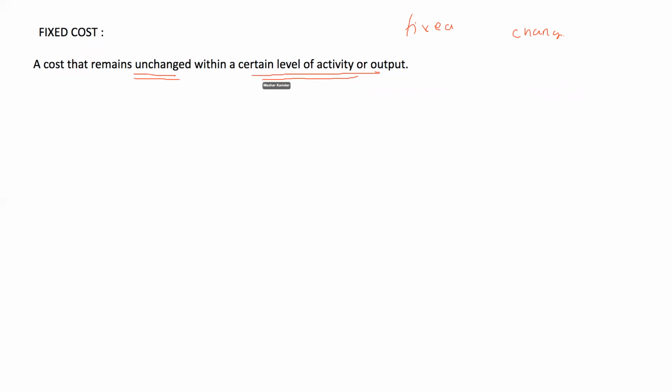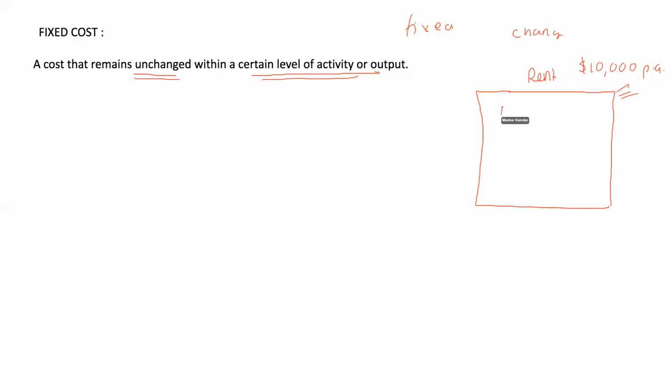Supposing I rent a factory and I am paying a rent of $10,000 per annum, that means for the entire year. So I am going to pay $10,000 for this entire year,